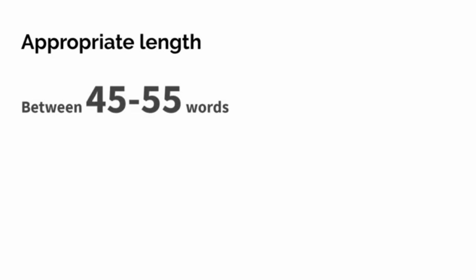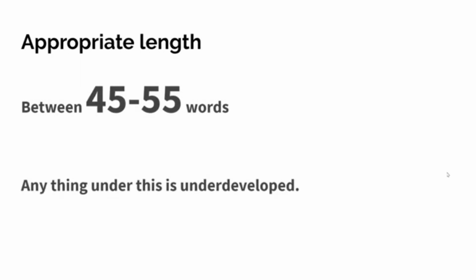And this is something I noticed in last week's video, or the comments from last week's video. People are not giving the appropriate length answer. So this is really important. Okay, so remember, you need your answers, your paragraphs, to be between 45 and 55 words. Anything under the 45 words is going to be considered underdeveloped. If you're giving answers that are underdeveloped, the maximum you can get is a band 6 for task response. So make sure all of your bullet point paragraphs that you're writing are at least 45 words.